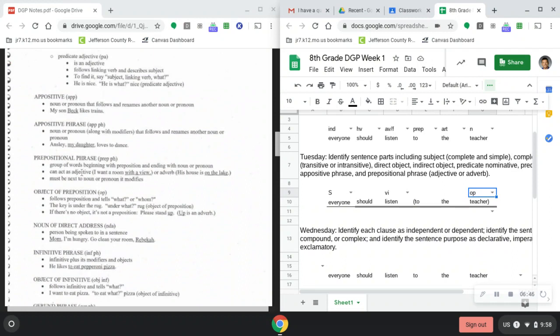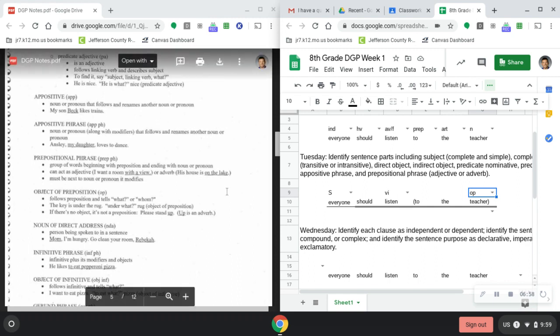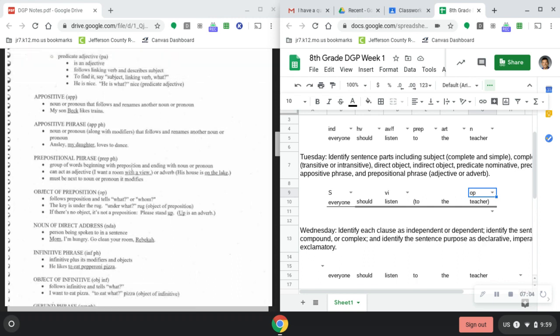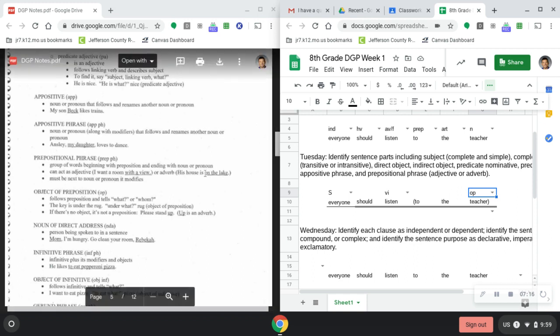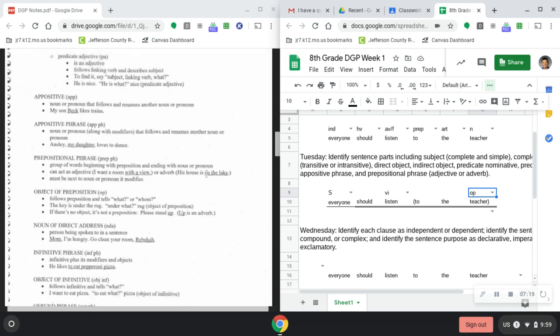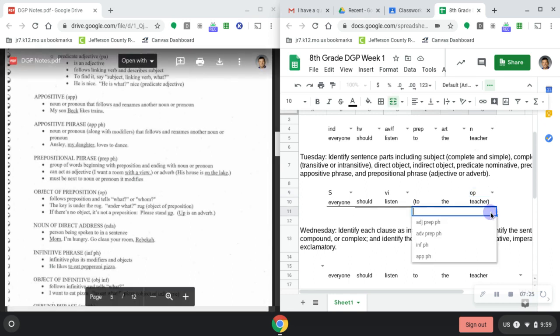In here, it briefly says it can act as an adjective: I want a room with a view. Or as an adverb: his house is on the lake. I will tell you, adverbs modify verbs. Adjectives modify nouns. So in room with a view, with is modifying room. In this case, his house is on the lake, we're not modifying his house, like with a view. We're modifying is. Direction is a big thing. It's telling us where something is located. That is considered a type of direction. So in this case, we are looking at an adverb prepositional phrase.